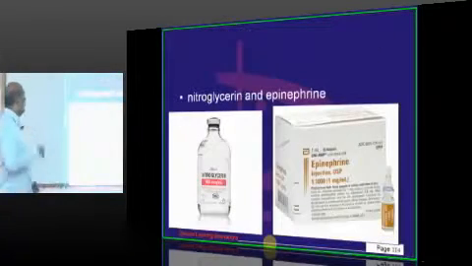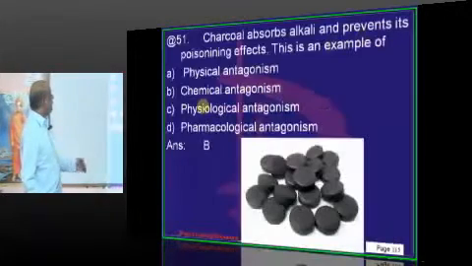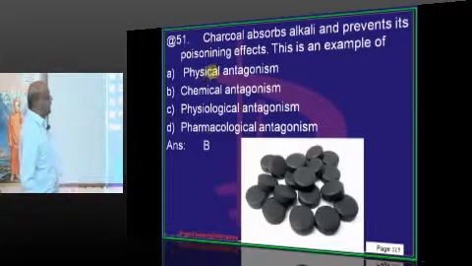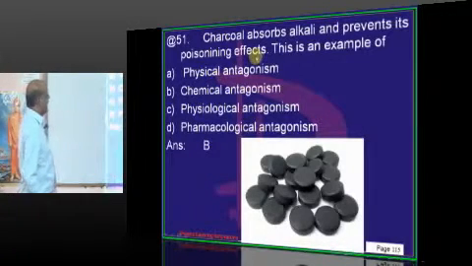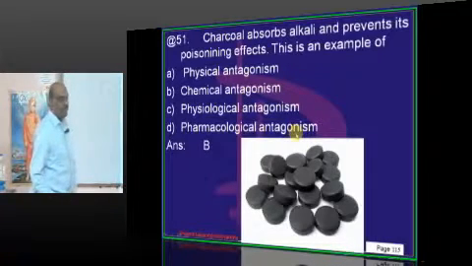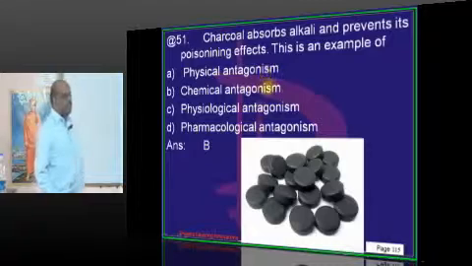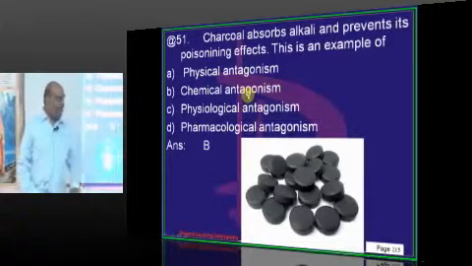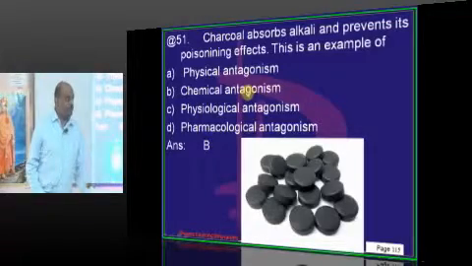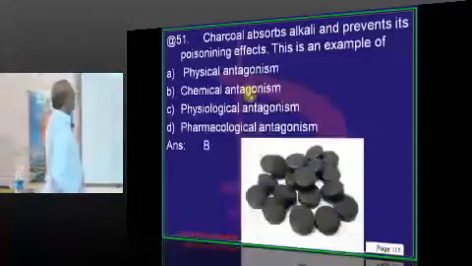That's our approach. So nitroglycerin lowers the BP, epinephrine raises the BP: functional antagonism. Charcoal absorbs alkali and prevents poisoning. What type of antagonism do you call it? It is an example of chemical antagonism. In any poisoning case, you give charcoal. What will charcoal do? Charcoal immediately binds with that alkali or any poison and prevents its absorption. So that is an example of chemical antagonism.